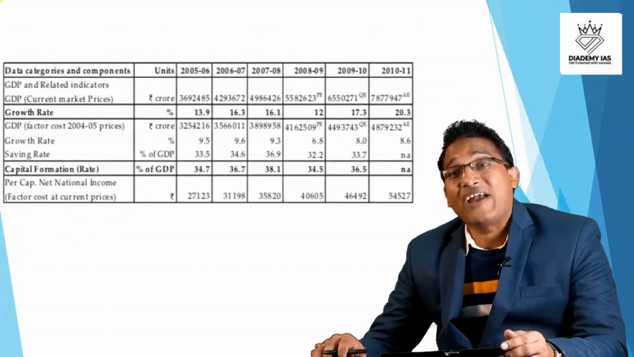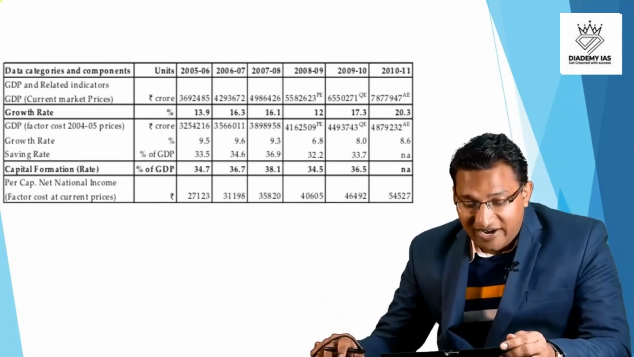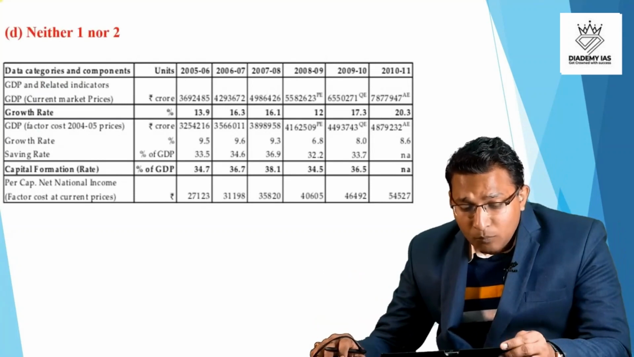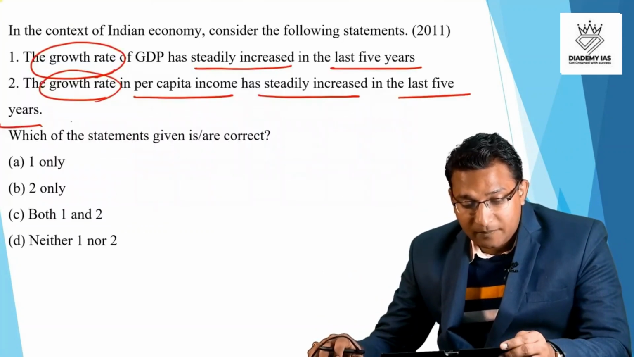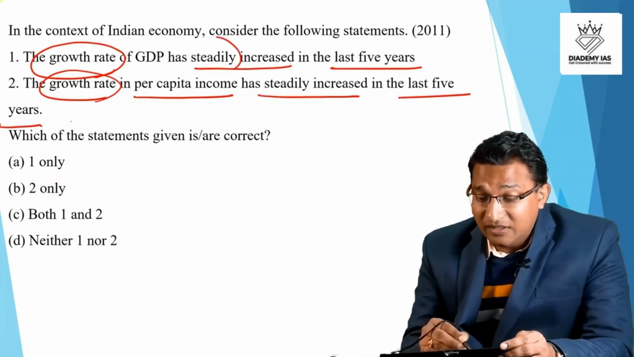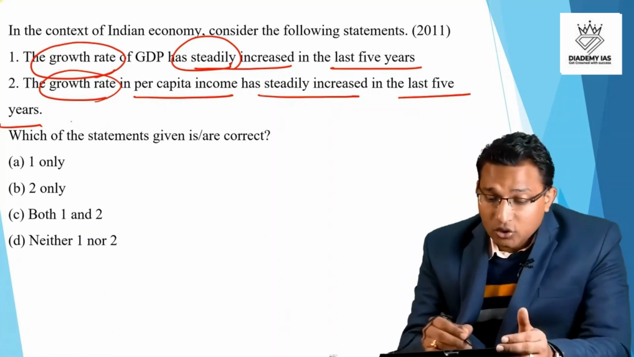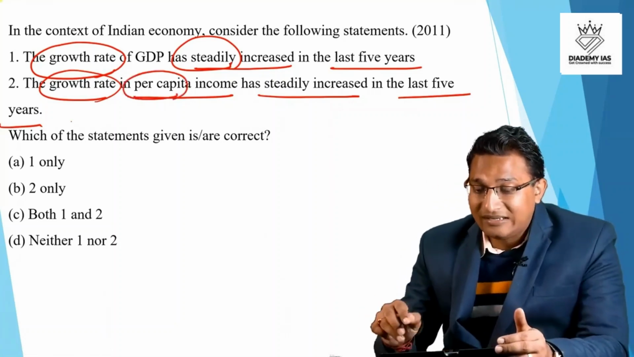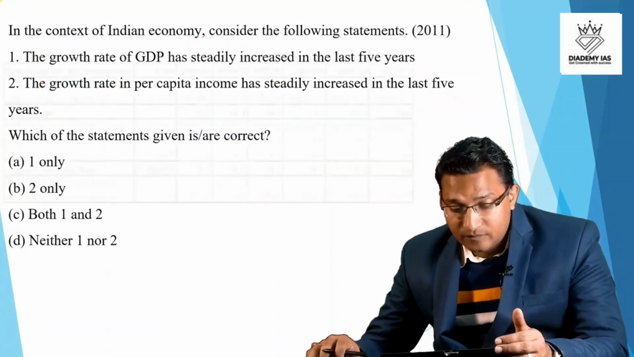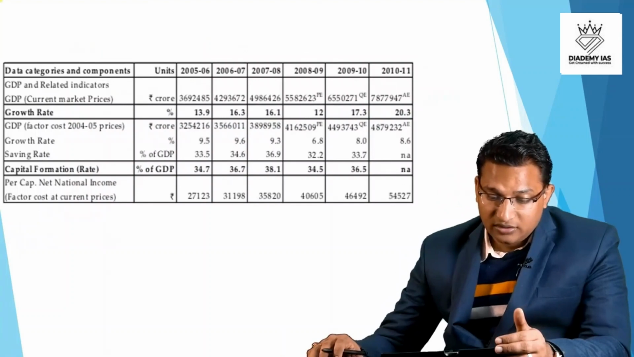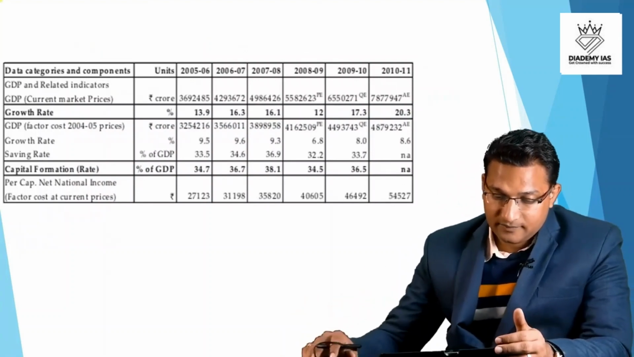So again, this is a factual question, and if we see this statement taken from the economic survey, we will find that both 1 and 2 are wrong. So let us again see the statement. Growth rate of GDP has been steadily, means consistently, without any decline, steadily increased in the last 5 years. Growth rate of per capita income has been steadily increased in the last 5 years. Both of them are wrong as per this statement, right? So as per this statement, both of them are not correct.